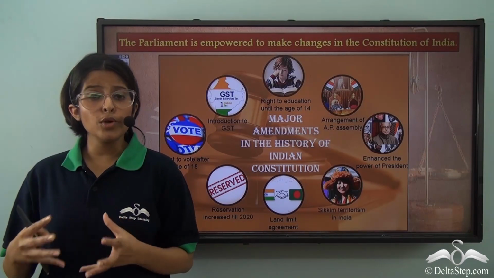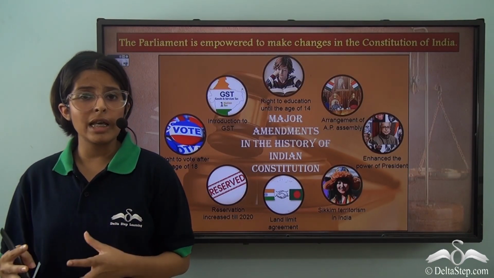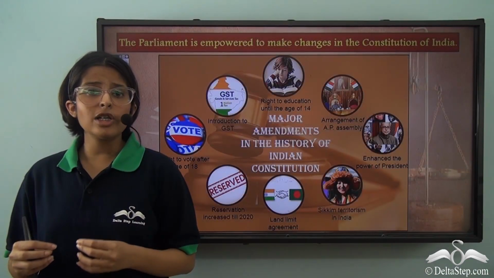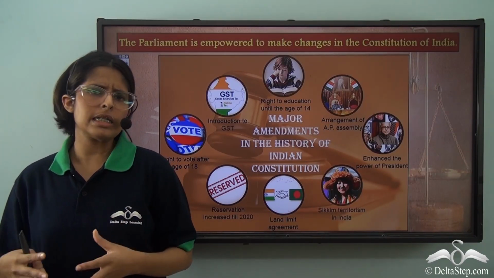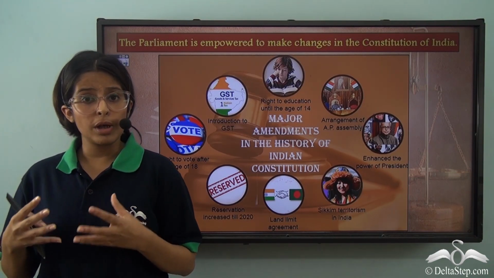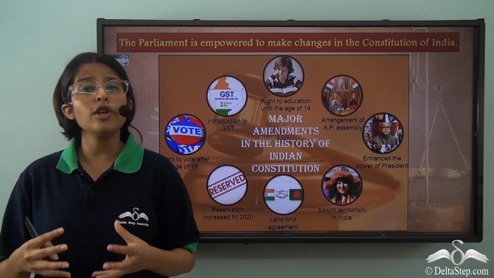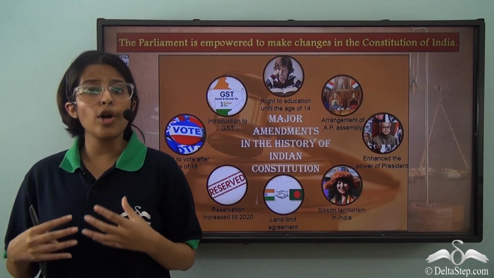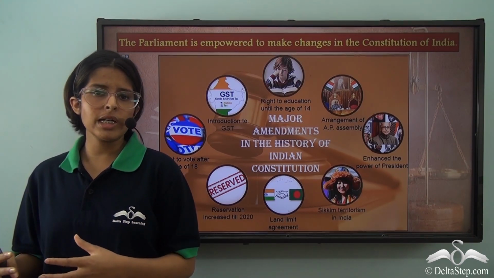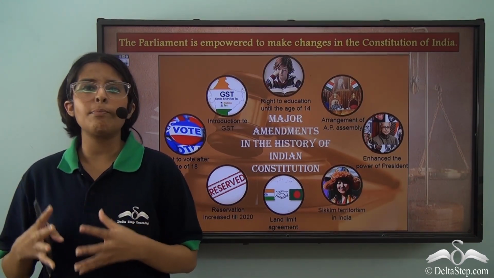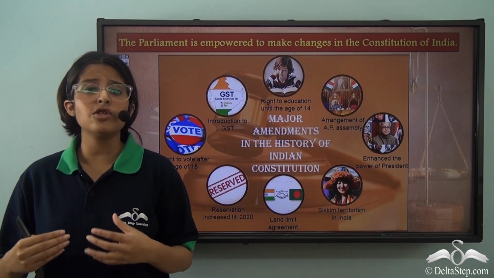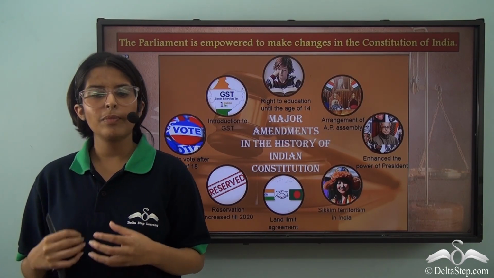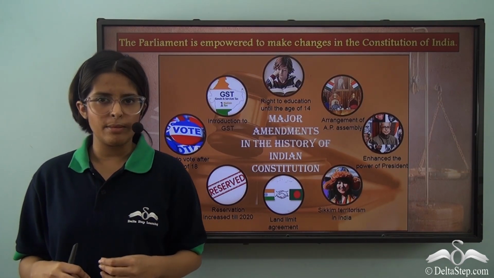For example, do you know that when the constitution came into existence, the voting age was set at 21 years. But today we know that it is 18 years. Because we understood that the youth of today is more aware and more literate and therefore should be represented in the parliament. But who makes these changes? Who decides if these changes should be introduced? Well, again, it is the parliament.